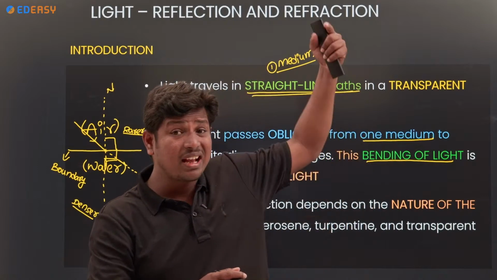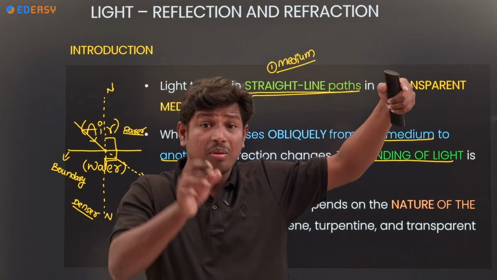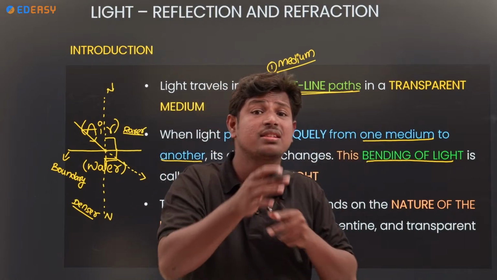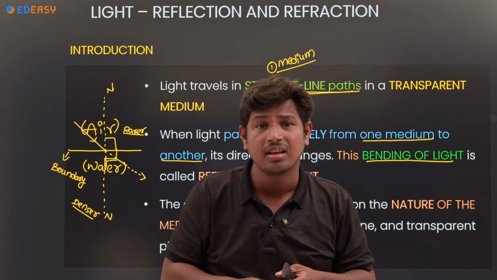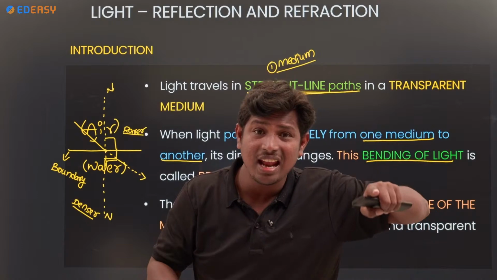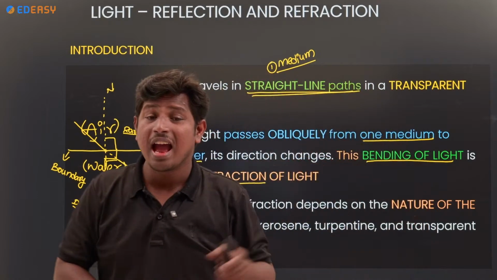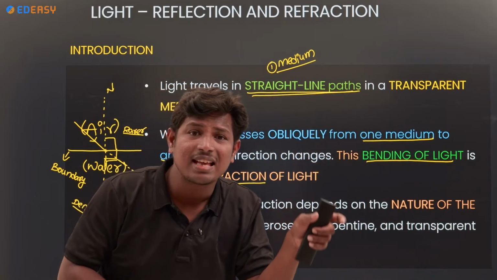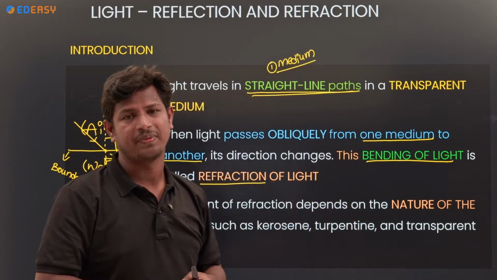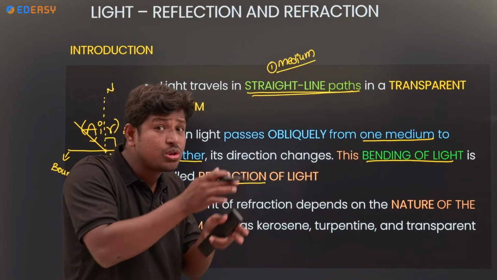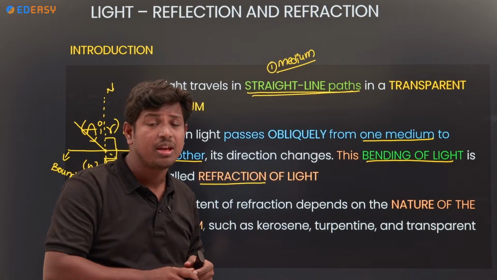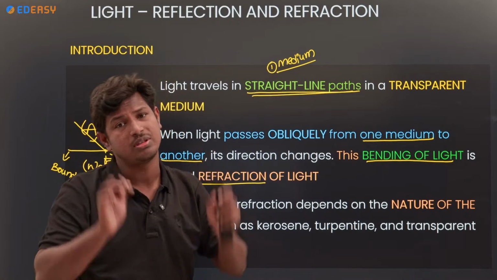If I take air or glass, where does the light go fast, in air or glass? Air, of course. So air is a rarer medium, and glass is the denser medium. So why does light go slow in a denser medium? Because of the molecules or atoms.